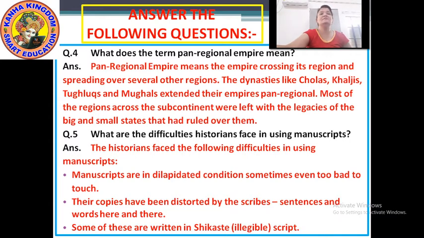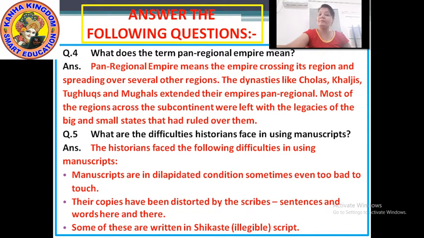Most of the regions across the subcontinent were left with the legacies of the big and small states that had ruled over them. Now, under this pan-regional empire, which dynasties were included? The dynasties of Cholas, Khiljis, Tughlaqs and Mughals.